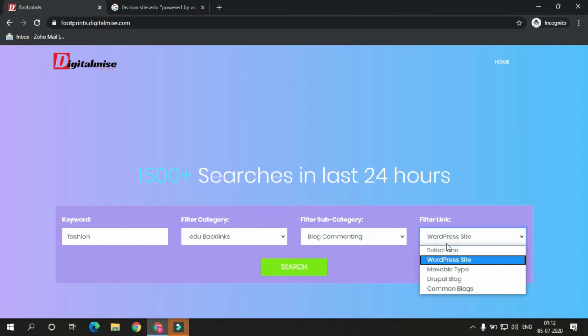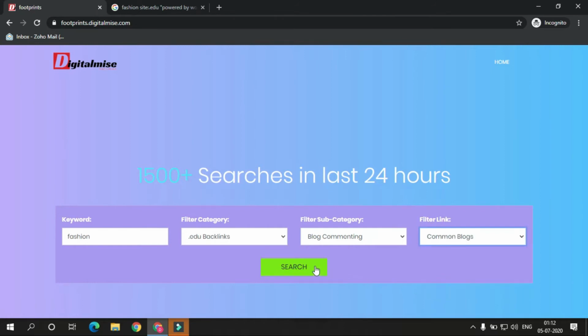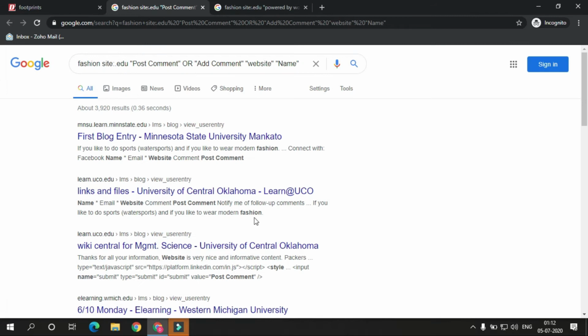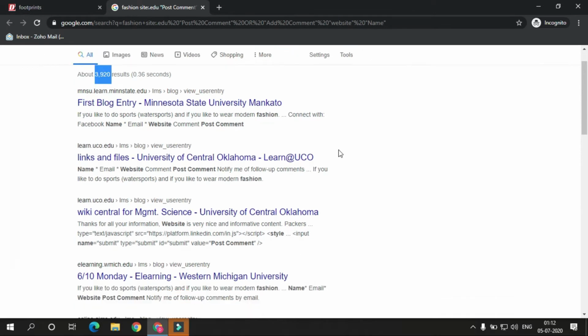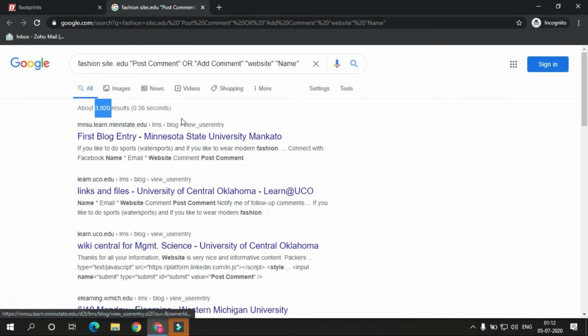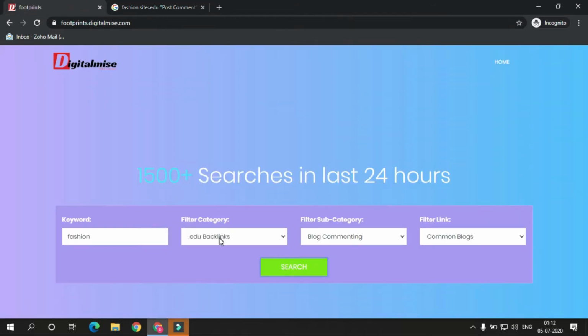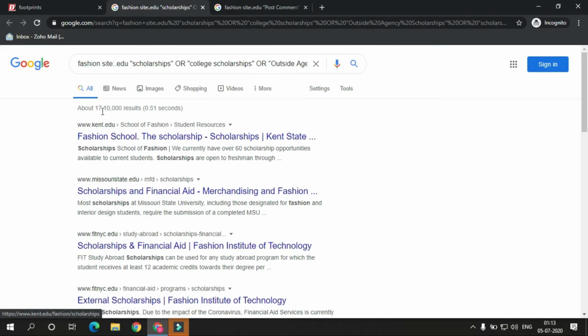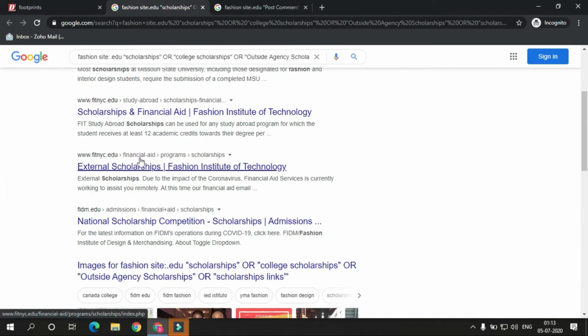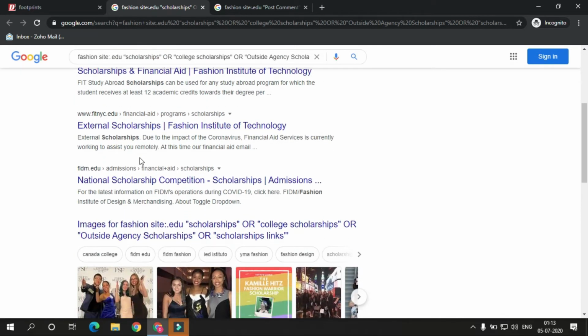You can also select others, like common blogs. Let's see what common blogs have. You have around 4,000 results. Wow, that's nice. So you can open it and do your blog commenting on it. So that's all about edu, and you can select different others, like scholarship, or find scholarship pages. Let's see what it has. Oh, it's a huge number. You can see these are edu sites which allow you to create scholarship pages for your website.